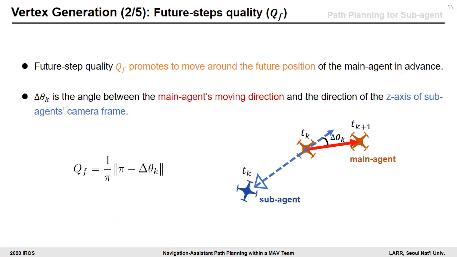Next, feature stack quality QF promotes looking around the future position of the main agent. Here delta theta k is the angle between the direction where the main agent moves and the direction of the z-axis of the sub-agent camera frame. So a small delta theta k means the sub-agent camera looks at the moving direction of the main agent, and it positively affects the expansion of a frontier map.